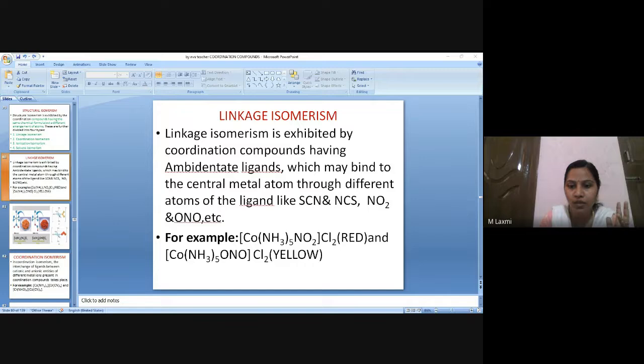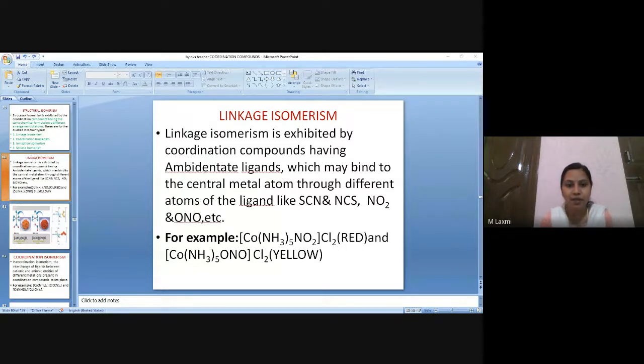And what about the counter ion? Here the counter ion is anionic, right? So it will come at the end. So what is the name of this compound? Pentaamminenitritocobalt(III) chloride. That's it. Fine.